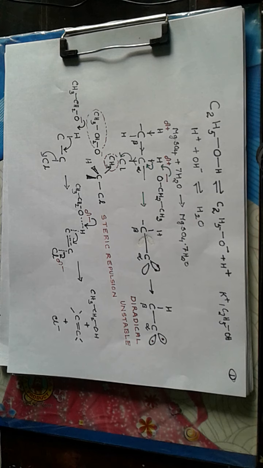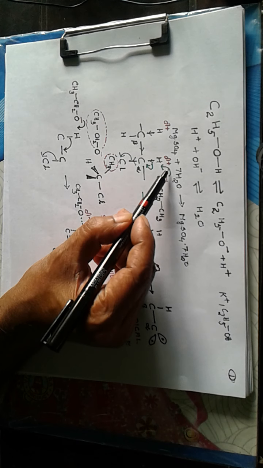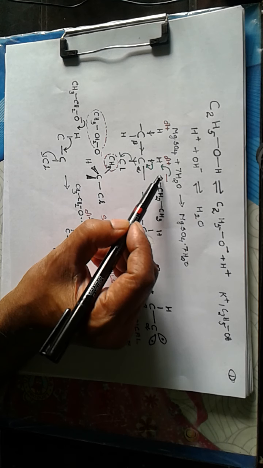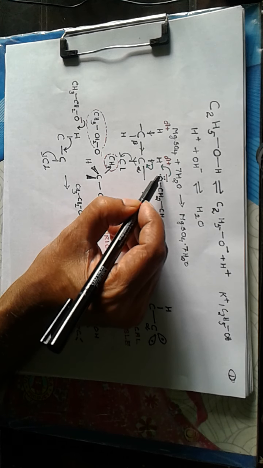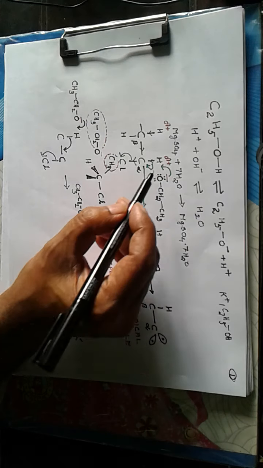Now the delta positive charge over alpha hydrogen is greater than the delta positive charge over beta hydrogen, so naturally an ethoxide can attack the alpha hydrogen, and here the negative charge is shifted towards the H, means one lone pair of electrons over the oxygen atom will be shifted towards hydrogen.